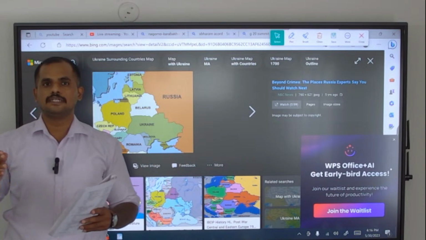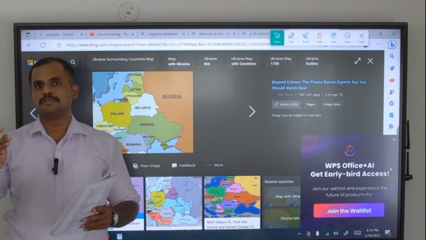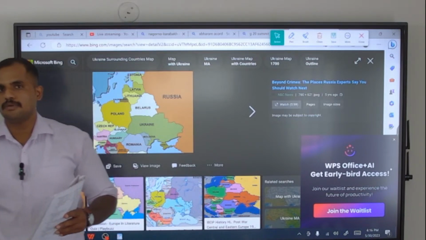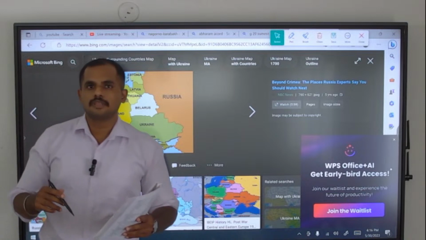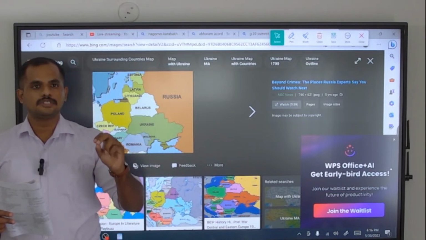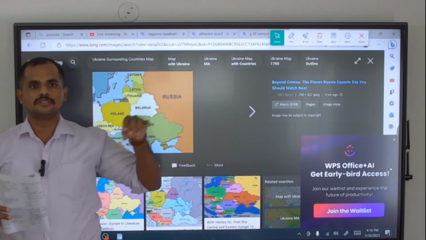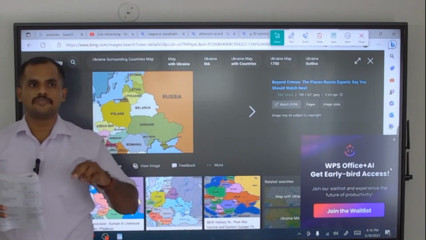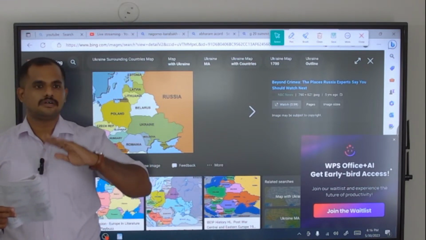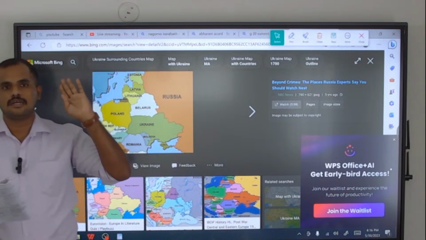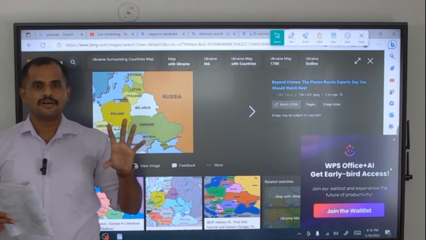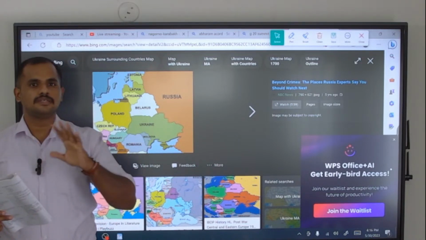almost 70 to 80% of the population of China is concentrated on the eastern coastal region of the country. The remaining 30 to 40% of the people are scattered around the east, west and northern regions. But in India, right from Ladakh to Kanyakumari as well as Arunachal Pradesh to Gujarat, people are occupying every region.